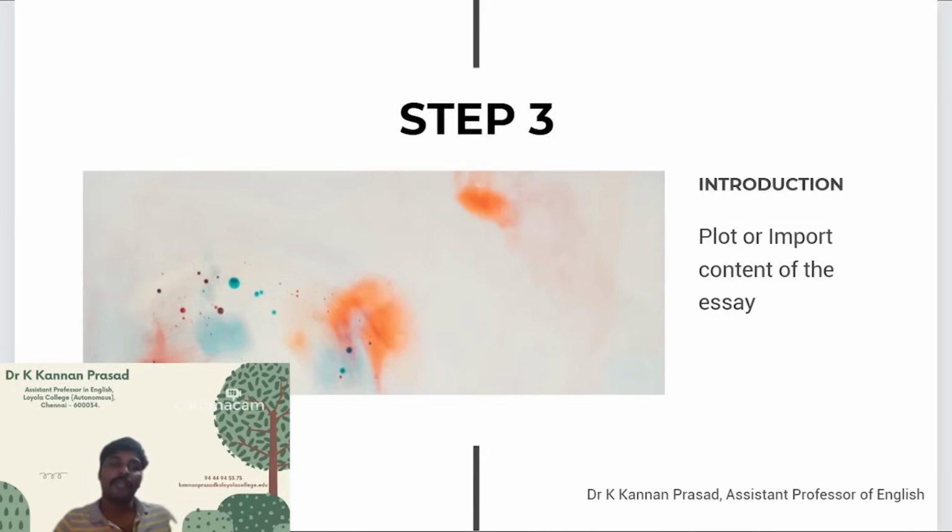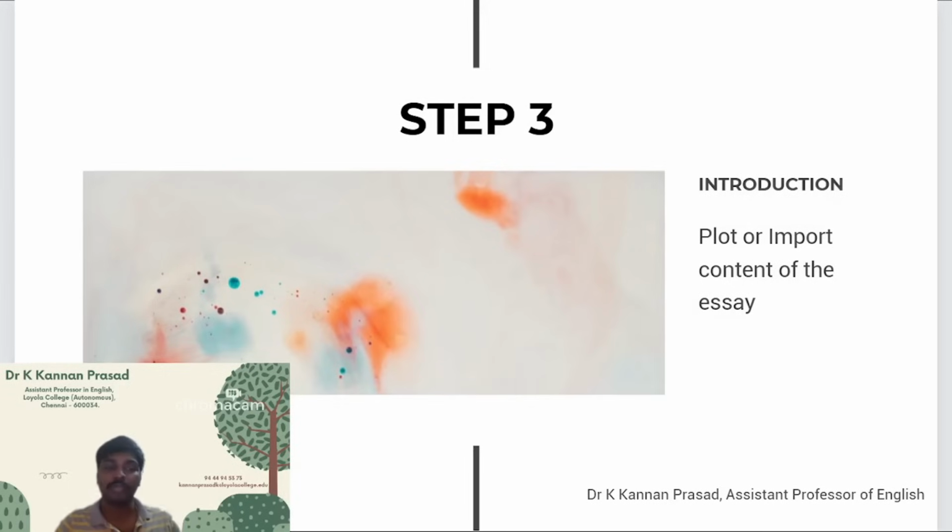In step number 3, you will be writing first the introduction of your review writing assignment. In the review writing assignment, I expect you to not exceed more than 75 words. Your introduction should only be 75 words. Now, what should the introduction contain? Let's say you are watching a film, or reading a poem, a short story, or a novel, a novella or a play, or even going through a prose essay, whatever that is. You will write the main content, or the important content of the particular topic you have been reading,